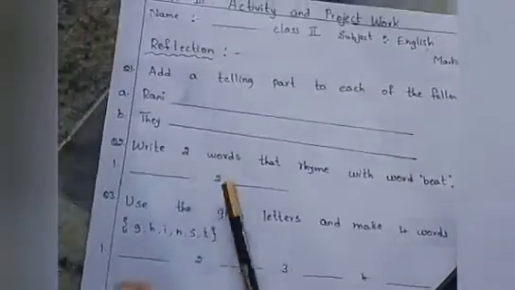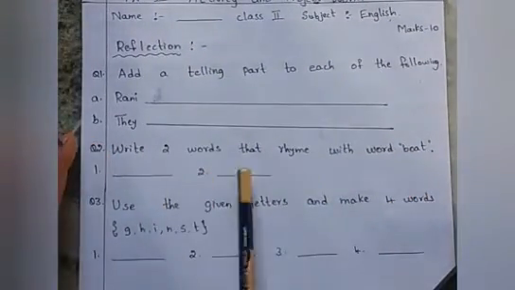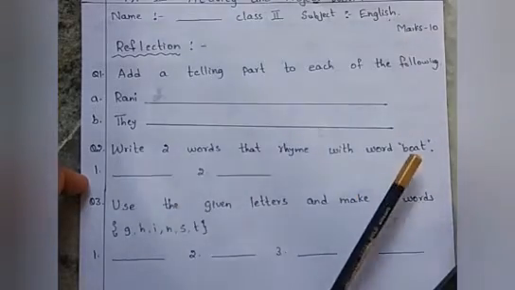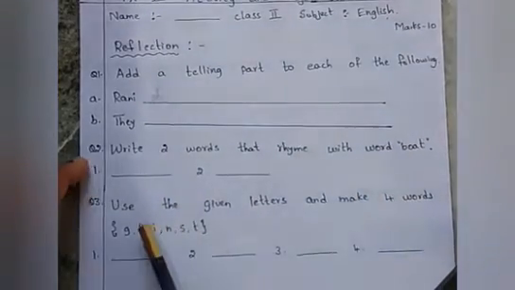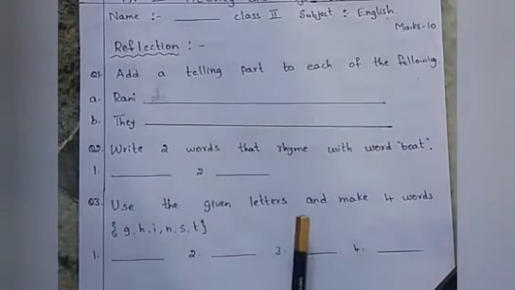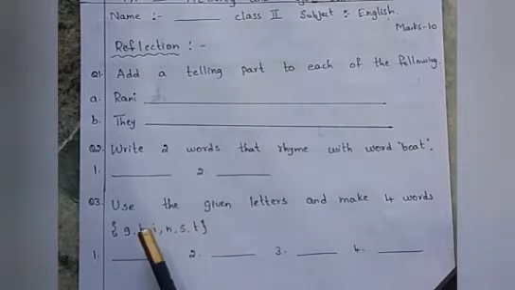Write 2 words that rhyme with the word boat. Okay children, you have to write 2 words that rhyme with the word given here, boat. Okay, and then the third one, use the given letters and make 4 words. Here letters are given, with these letters you have to make any 4 words.